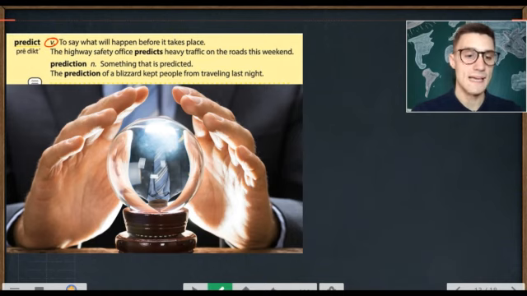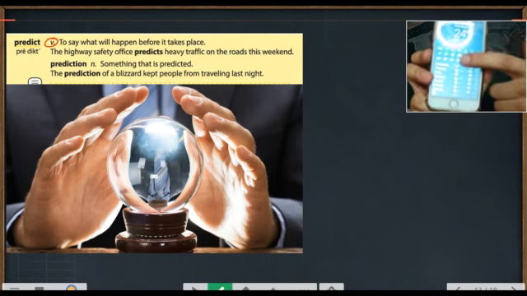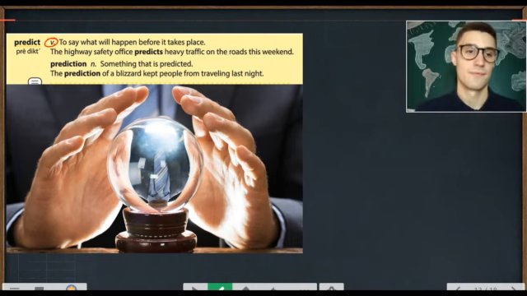So today is Monday here. So here we can see what the weather predicts for the week. It says what will happen in the future before it takes place. Prediction is the name of something that is predicted.